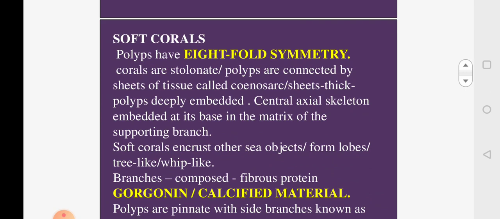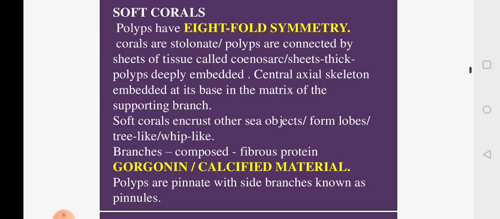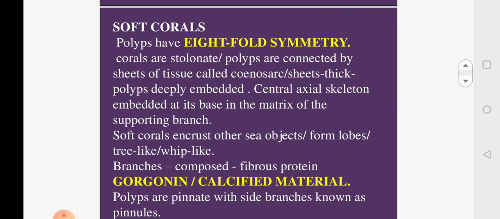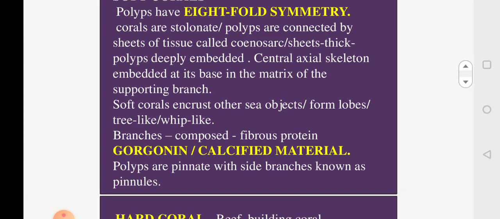Generally, the soft corals will show eightfold symmetry, that is, the body can be divided into 8 equal quadrants, and these corals will have a stolon, that is, the coenosarc is there, and it will be connecting the various polyps. The coenosarc is a sheet connecting the various polyps, and there will be a skeletal element present inside the axis of the coenosarc. You call that the central axial skeleton, which is embedded in the matrix of the coenosarc, and this will support the branching colonial coral.